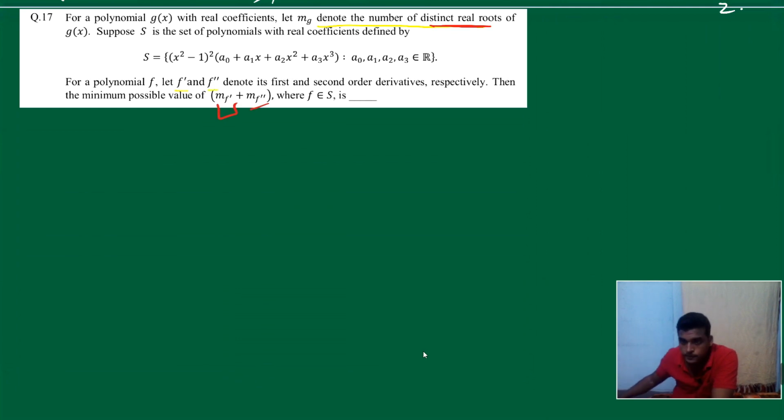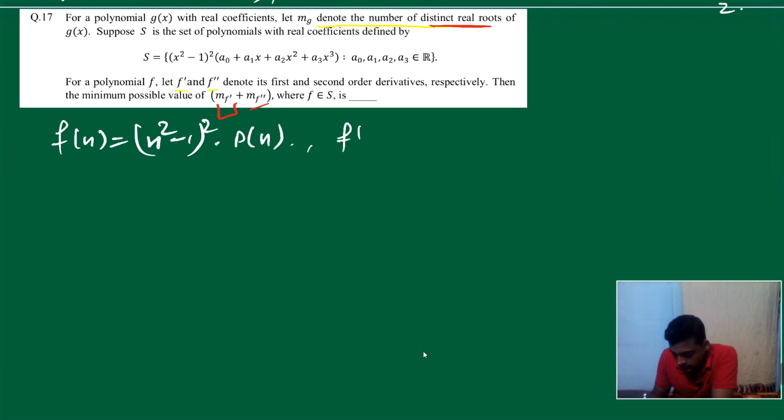That's it. Now let's comment on that, right? Question is like that. So if you can observe, this is f(x) into some polynomial. Fine. What is f dash x?